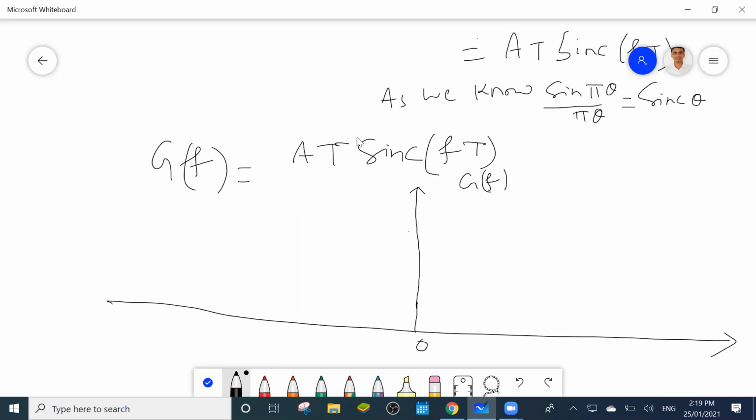So at the origin the sinc function value is 1, and this value will be A T. Then if we increase θ in the positive direction, sin is positive at first, but after the first, second, third and fourth quadrants, the sign changes. In the first quadrant, 0 to 90 degrees, all are positive. In the second quadrant, 90 to 180 degrees, which is positive?